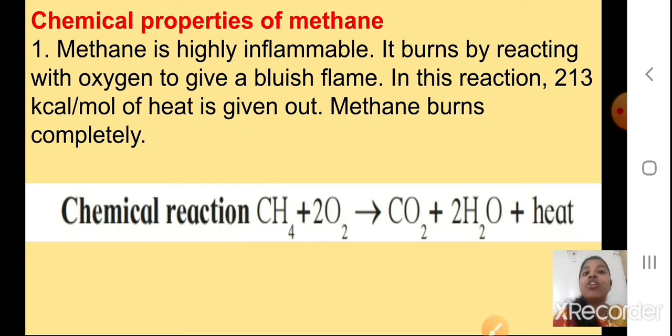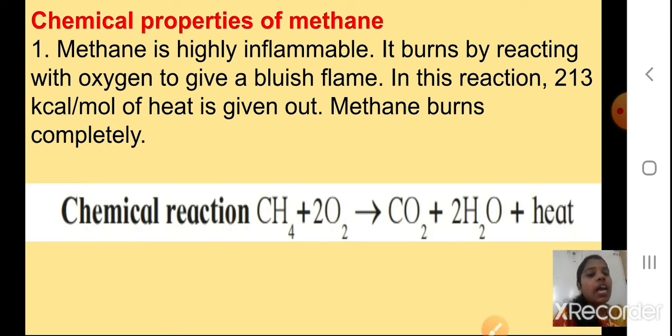Methane burns completely. You can see the chemical reaction: CH4 plus 2O2 gives CO2 plus 2H2O plus heat.